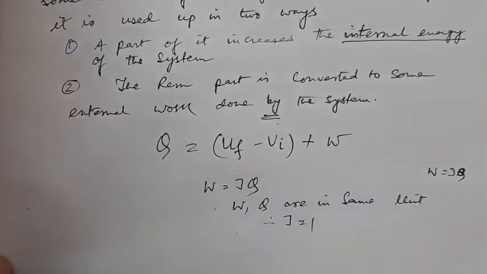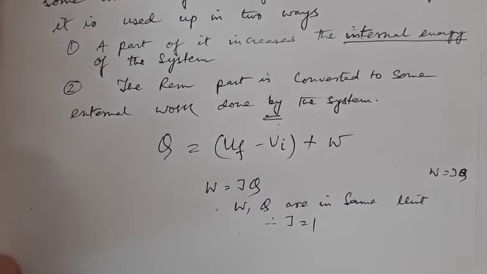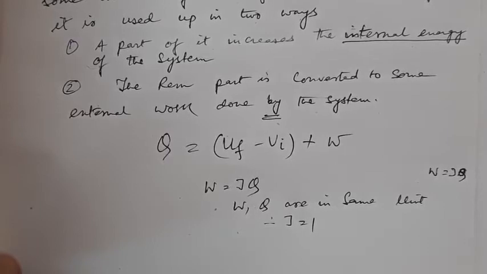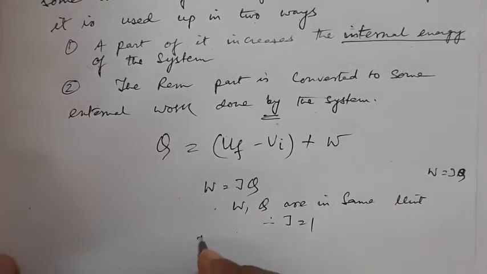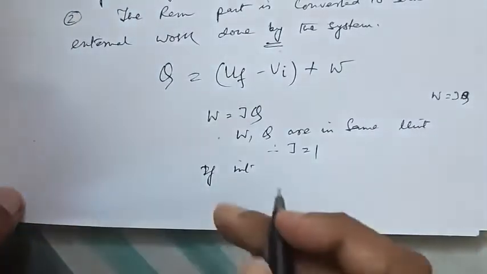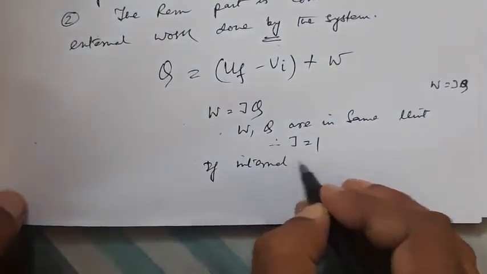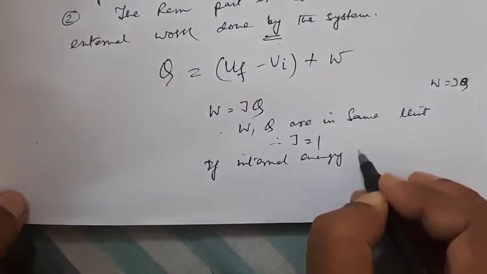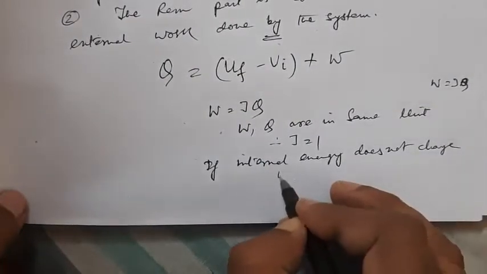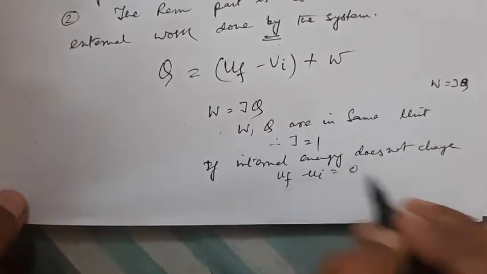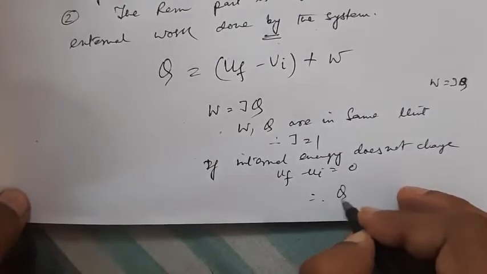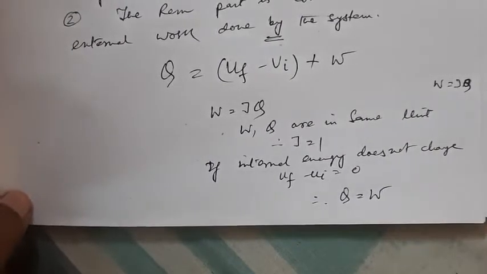Therefore, J is equal to 1. Now, when the internal energy of a system does not change, UF is equal to UI. If the internal energy does not change, that means we can write Q is equal to W.